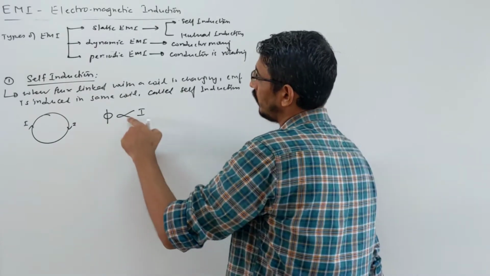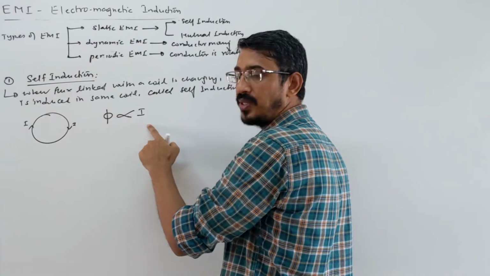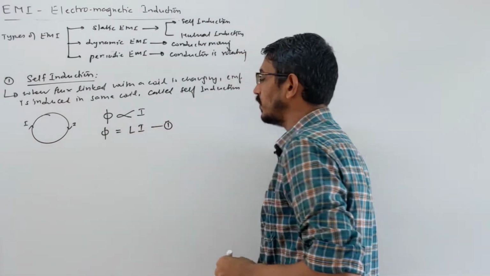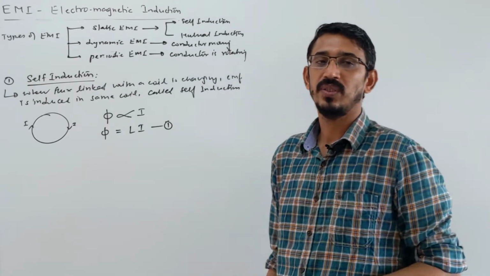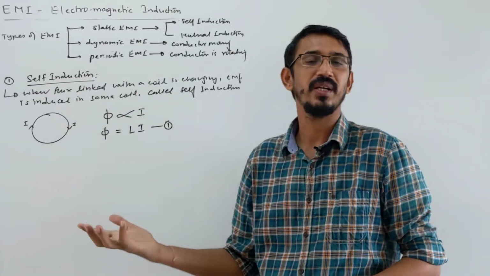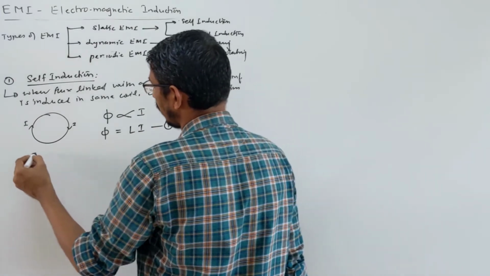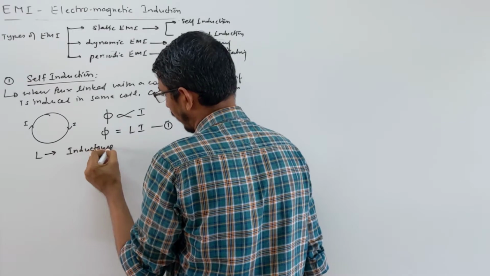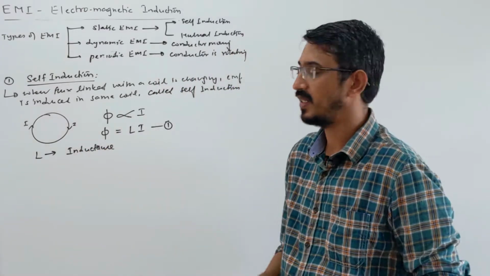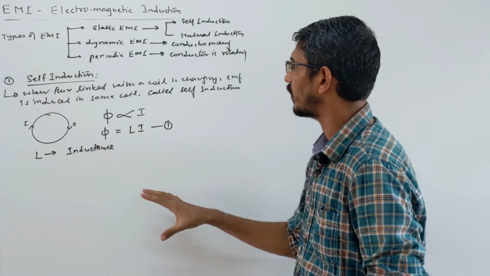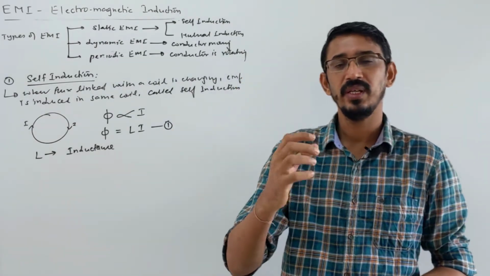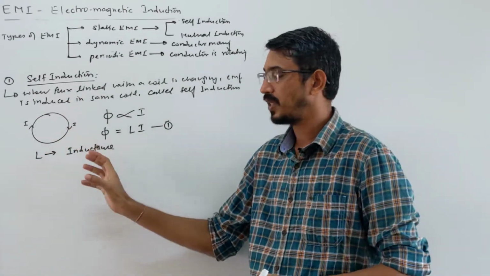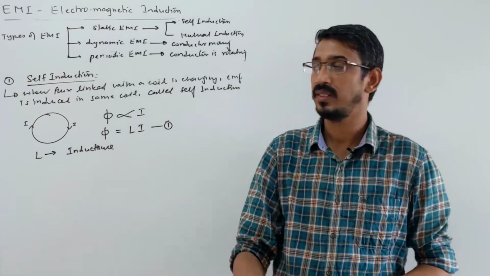So the flux produced here is directly proportional to your current. We remove the proportionality sign and put a constant here. That constant is called L, so flux equals L i. L is called self-inductance, or you just say inductance. L is a constant, the inductance of the coil. So once more, self means same coil. If flux linked with the coil is changing, current is flowing in that coil and so flux is changing, and EMF is induced in the same coil.